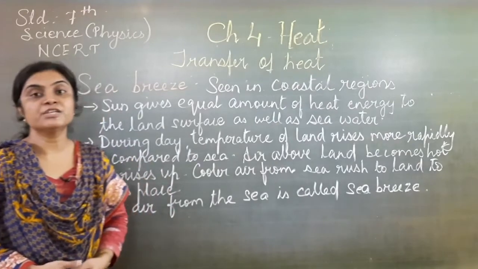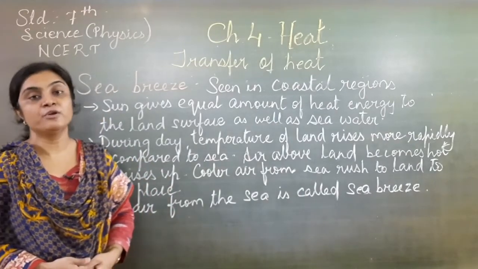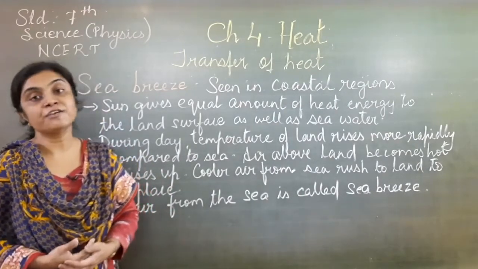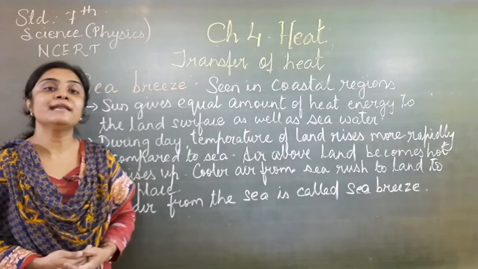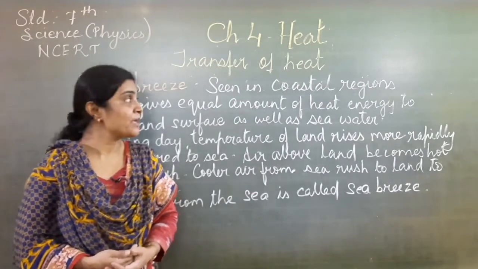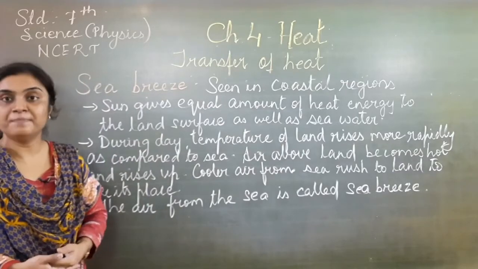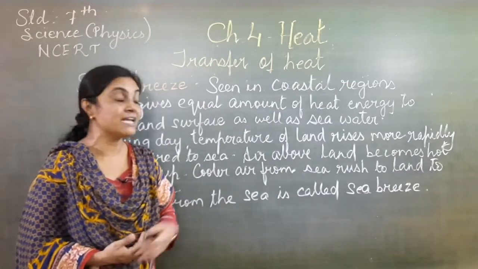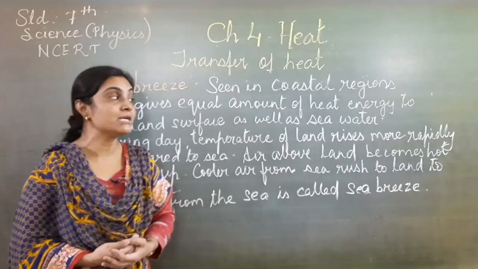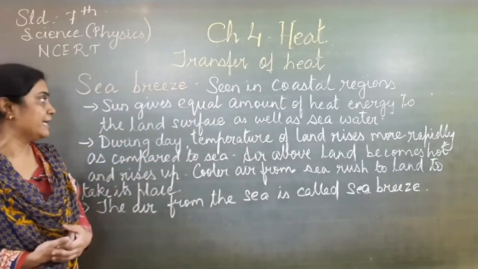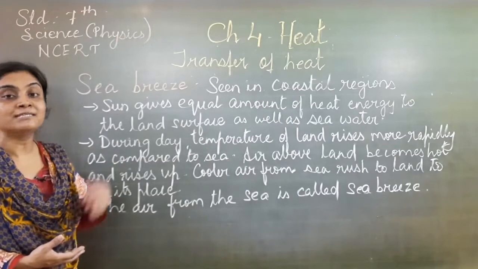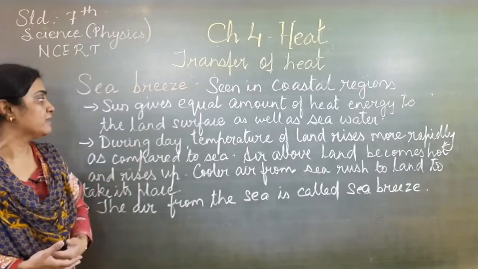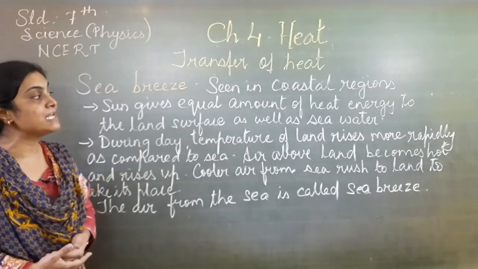Now let us see convection of heat. There are two natural phenomena in which convection of heat takes place. These are called land breeze and sea breeze. Now first of all let us see sea breeze. Sea breeze and land breeze occur in the coastal areas. They can be seen clearly in the coastal areas. Now what happens in the coastal areas? We know that the sun gives an equal amount of heat energy to the land surface as well as the sea water.